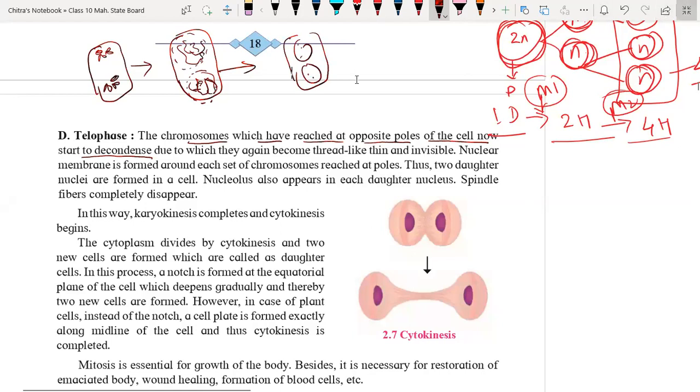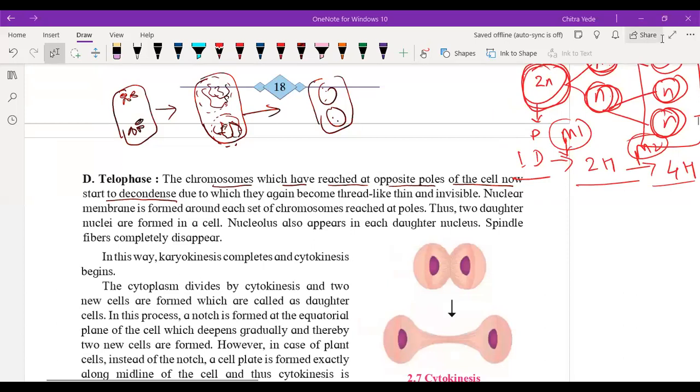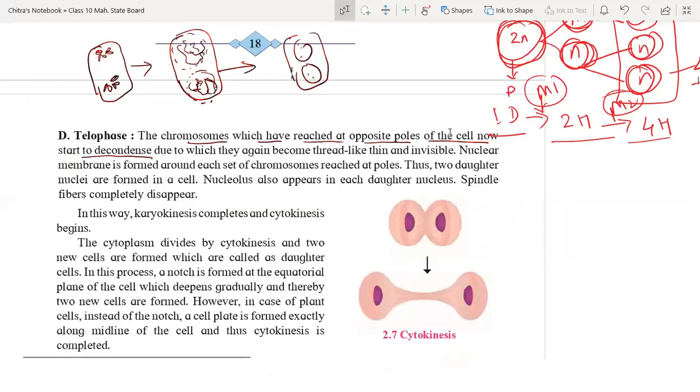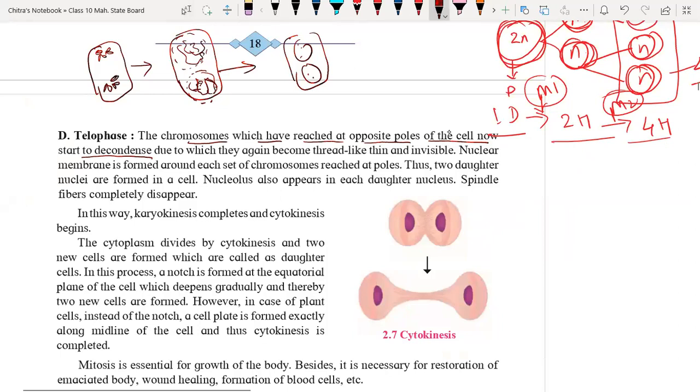That means we now have two nuclei in a cell. So this is called karyokinesis. Due to this, the chromosomes again become thread-like, thin and invisible. So they will again become invisible. The nuclear membrane is formed around each set of chromosomes that reached the pole. So they become chromatin again. They will convert into chromatin fiber, meaning DNA again. Thus, two daughter nuclei are formed. See, two daughter nuclei means two small nuclei will form in a cell.